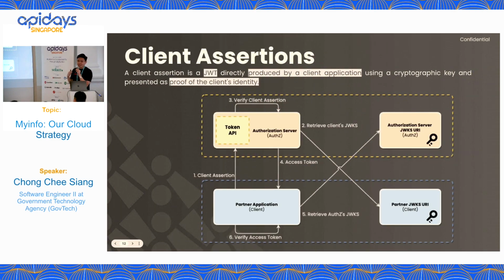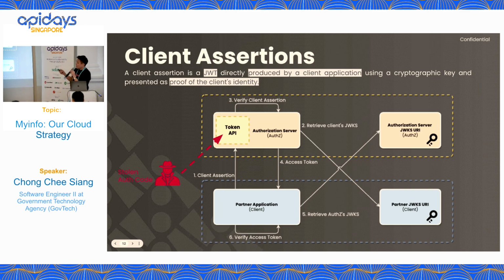Okay, client assertion. A client assertion is a JWT produced by our partner, our banks, to prove their identity. A scenario: if an attacker managed to steal the auth code just now and uses the stolen auth code to try to talk to my API directly. Just now he was pretending to be the user who owned the auth code and tried to call the bank, our partner, but now he knows this is not going to work. So he tries to call my API pretending he's one of my partners.